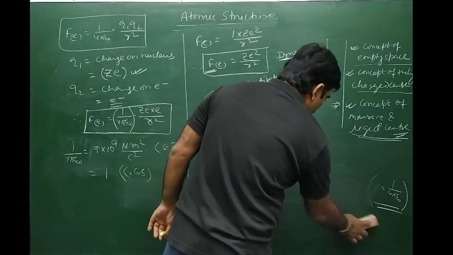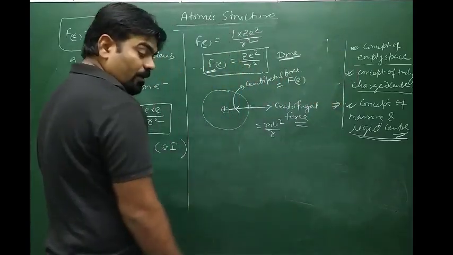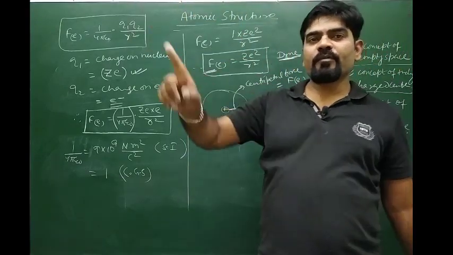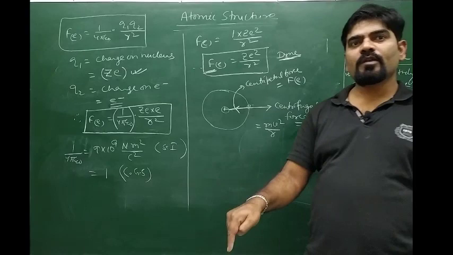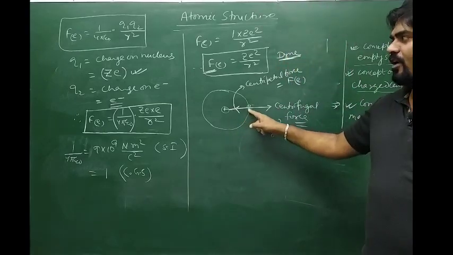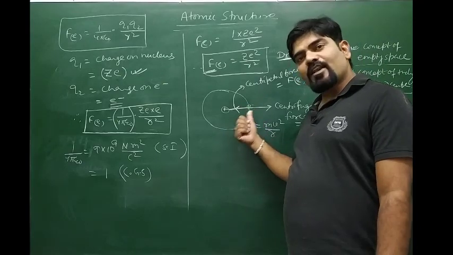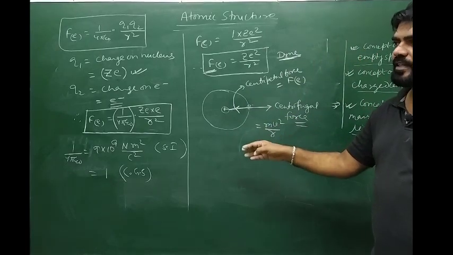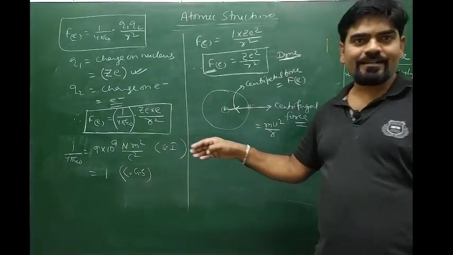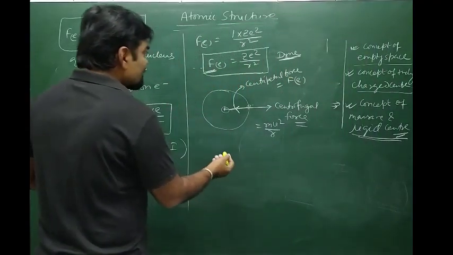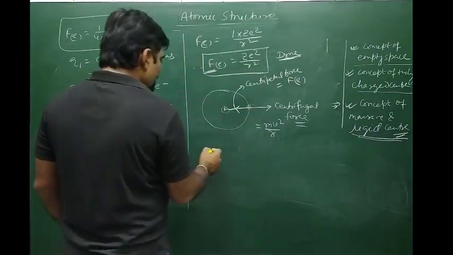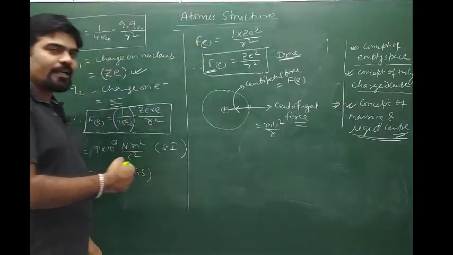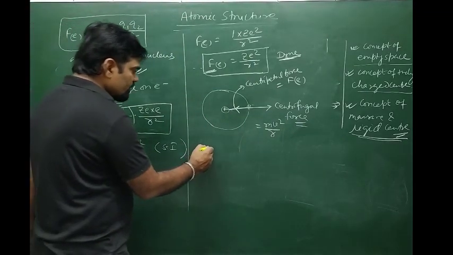Any object which revolves on a circle will have two types of force, one towards the center, the other away from the center. If both forces are of equal magnitude, then that particular object will remain on the circle itself. If the centrifugal force is more than the centripetal force, that object will flee away from there. If the centripetal force is more than the centrifugal force, then the object will fall down to the center itself. So these are the concepts. So we can say, if the electron remains on its path, the electrostatic force of attraction acting towards the center must be balanced by the pseudo force.